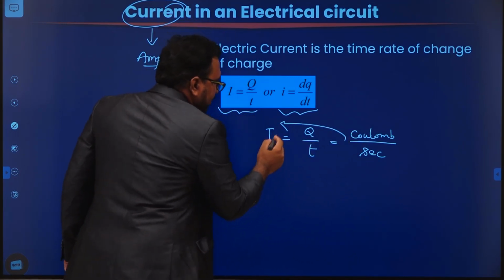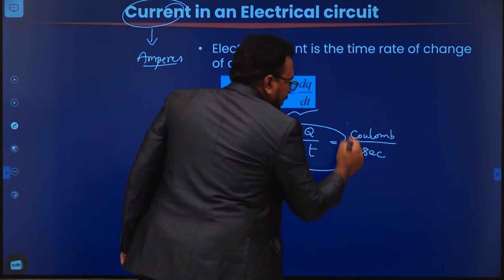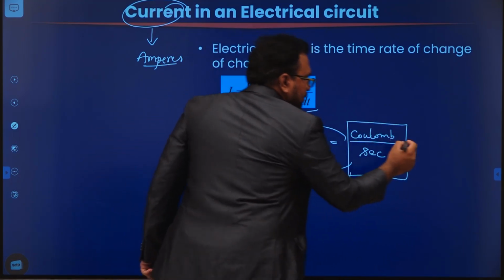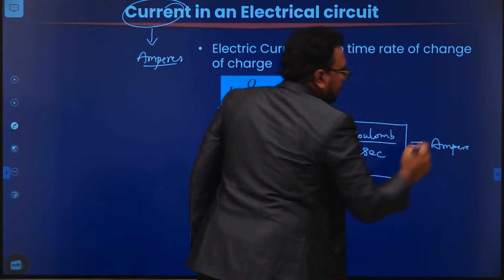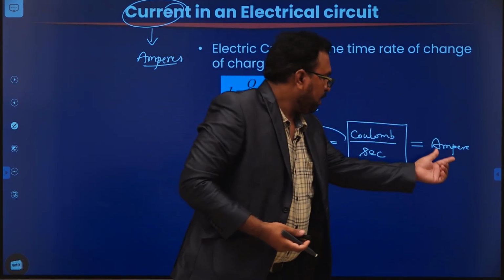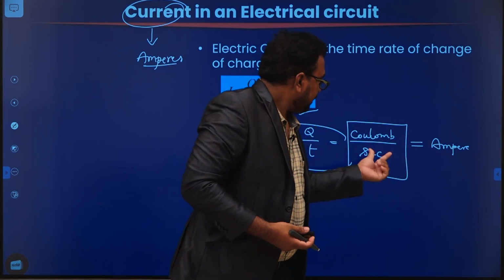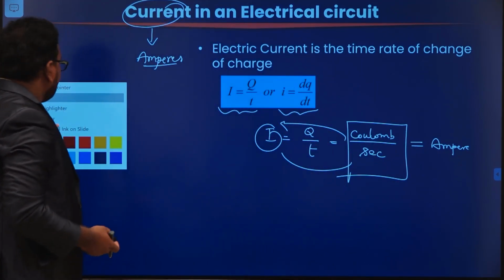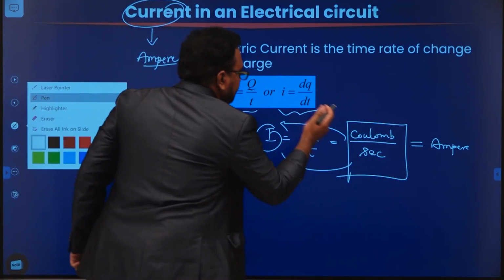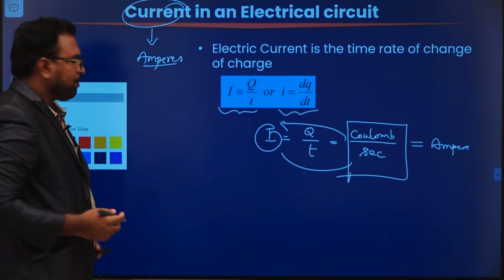So what is the other unit for current? It is coulombs per second. This coulombs per second is equivalent to ampere. That formula has been derived from the mathematical expression for current.